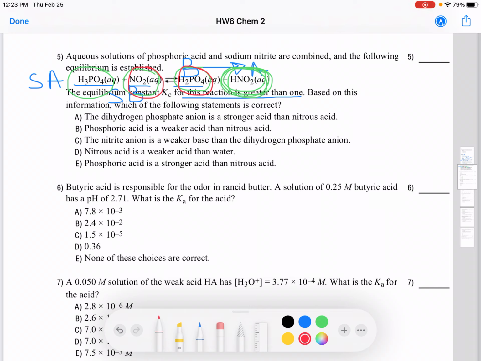Phosphoric acid is a stronger acid than nitrous acid. Great. So phosphoric acid here, stronger acid, and your nitrous acid is right there, weaker acid. Always, strong acid and strong base give you weak acid and weak base. So the nitrous acid is going to be your weak acid, and phosphoric acid is a strong acid. So right there we have an answer for you. Okay, great.